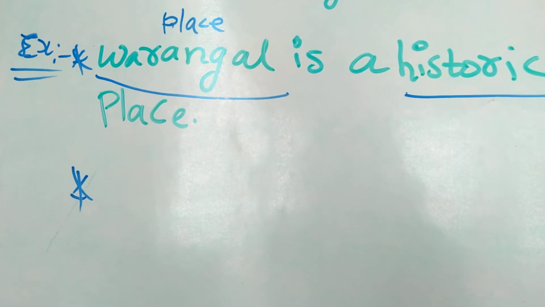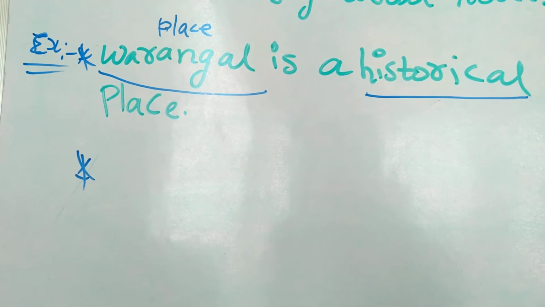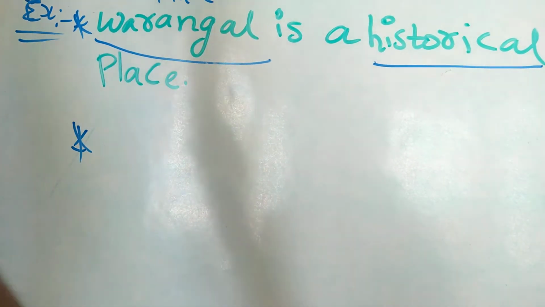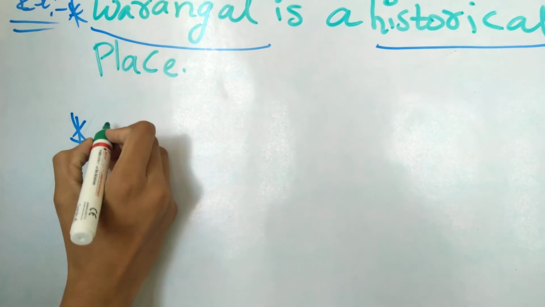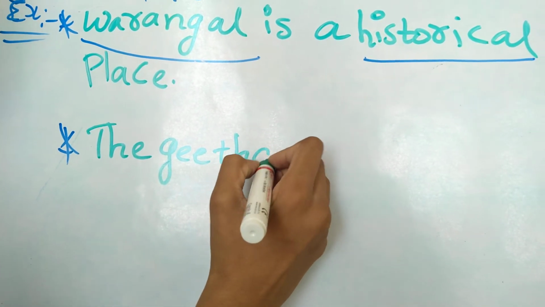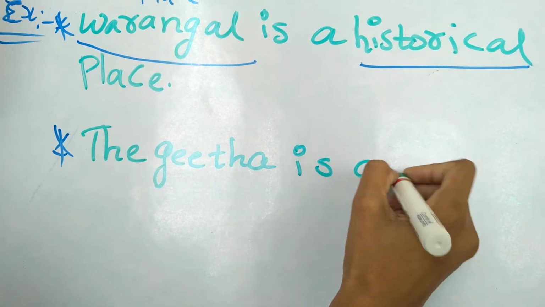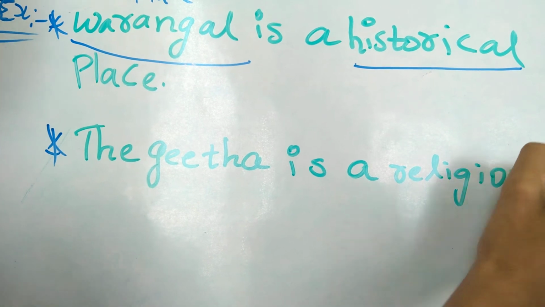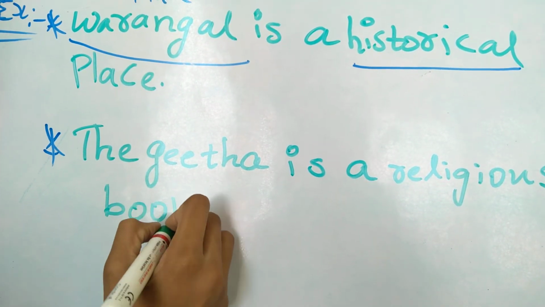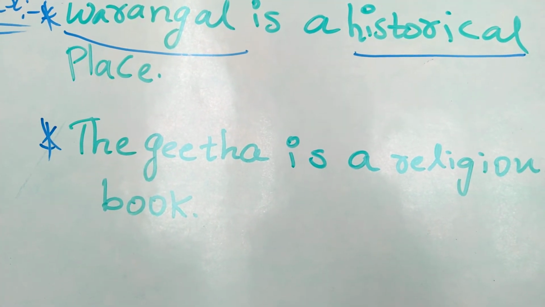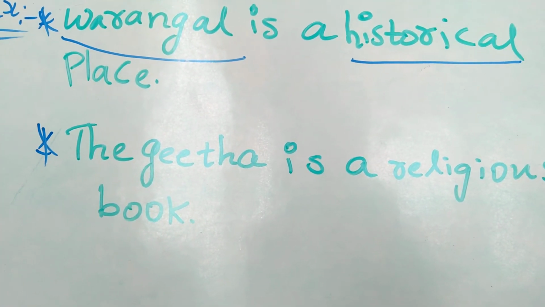Another example is the Gita is a religious book. Or she is a beautiful girl. The Gita is a religious book. Gita, Ramayana, all these are books. This Gita is a proper noun. In nouns there are some types.